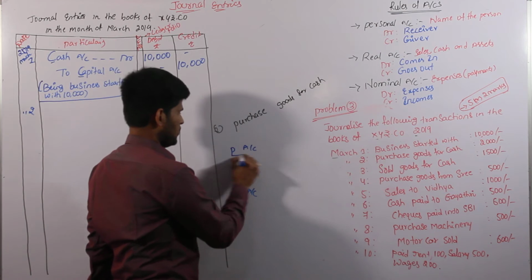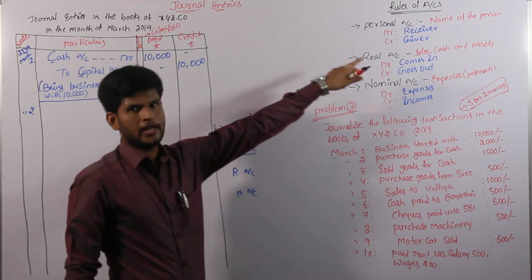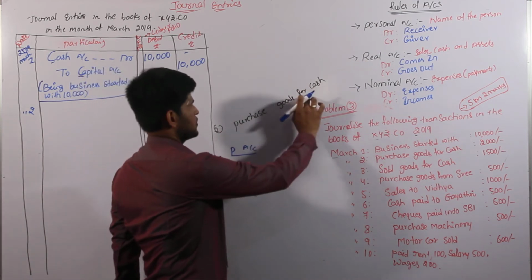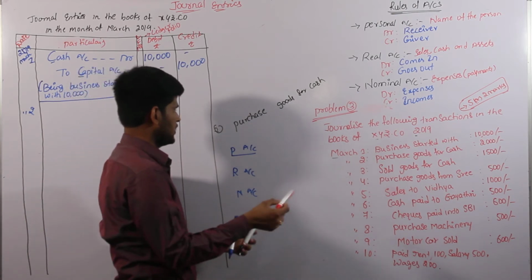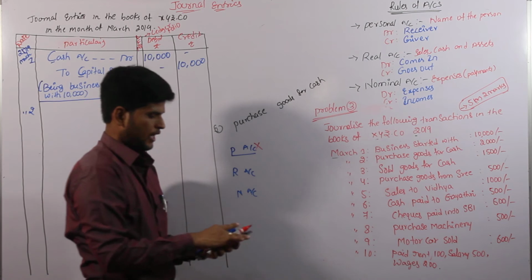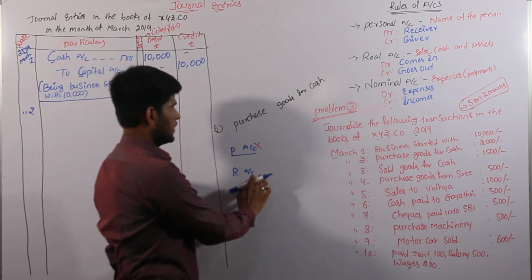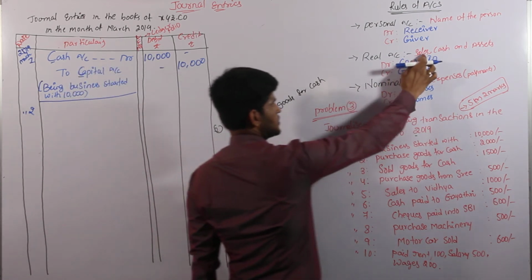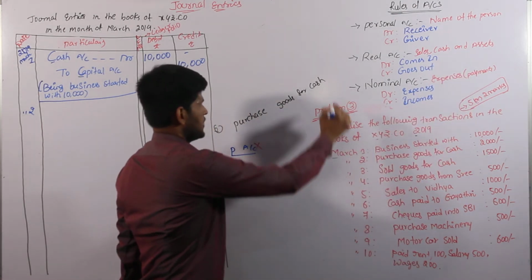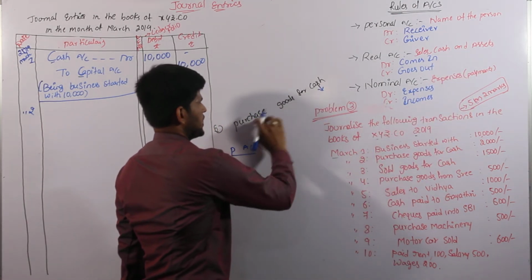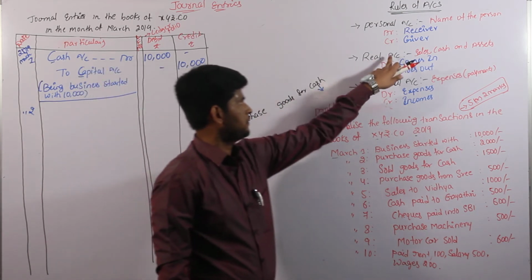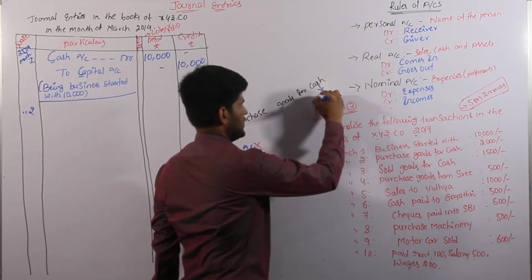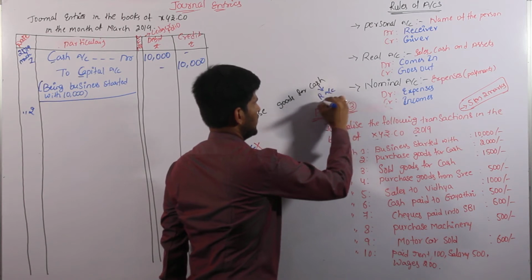Our first rule is personal account, that is relating to names. In our transaction, purchase goods for cash, there is no name of a person. So we can cancel the rule of personal account and come to the second rule, that is real account, which relates to sales, cash and assets. Here we have cash. The cash goes to the rule of real account.